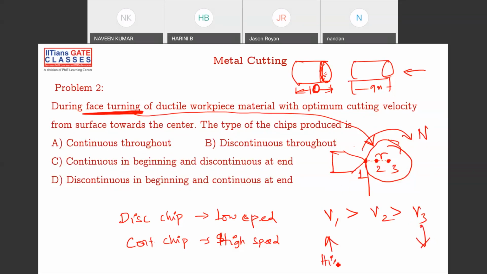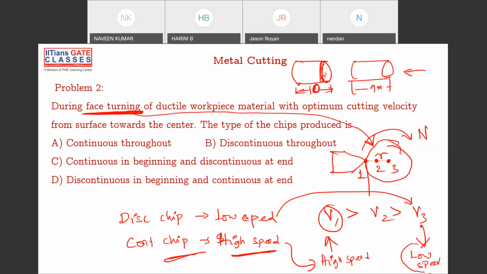This is high speed and this is low speed. So at high speed, continuous chip, at low speed, discontinuous chip. So continuous in the beginning, obviously you're right, Nandan. Continuous in the beginning because V1 is high. And low speed towards the end because you're starting from the outer and reaching the inner. As you're reaching the center, your velocity is getting reduced, so you're getting a discontinuous chip. So answer is C. Continuous at the starting and discontinuous at the end.